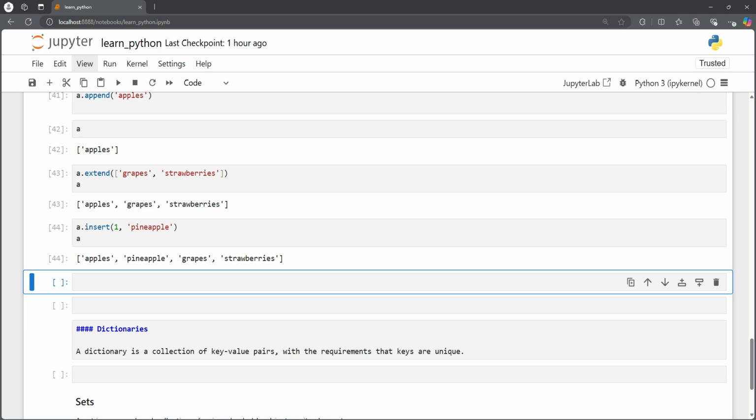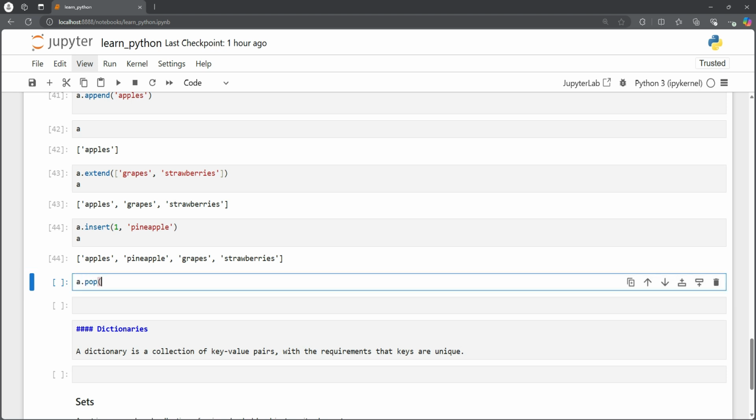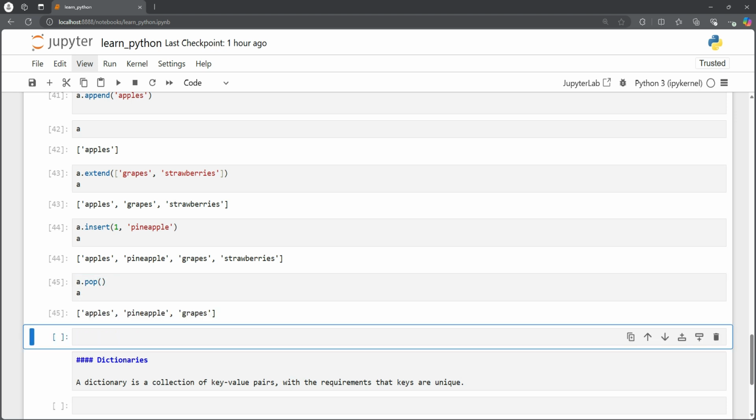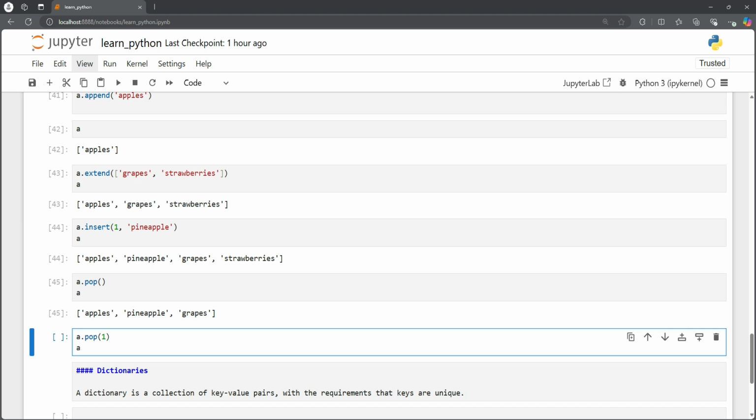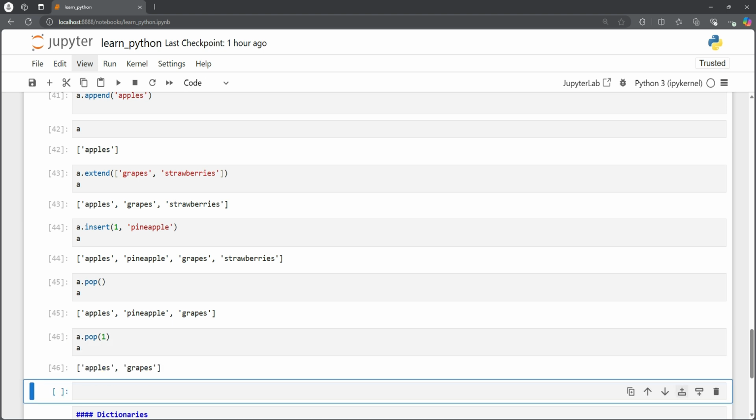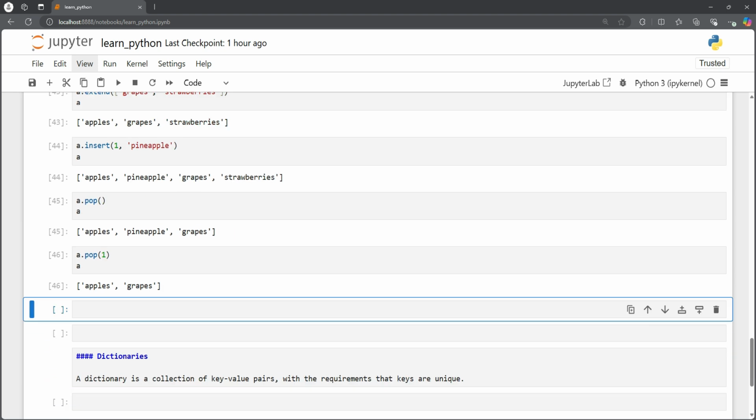For example, if we want to remove an item that is the last item in the list, we could use the pop method, a.pop, and we can see what A is, and now it has removed strawberries from our list. Similarly, if we want to remove an item from a certain index, we can also do that. For example, if we want to remove a pineapple from our list, we can give index 1, and that will remove the fruit pineapple from our fruit list.